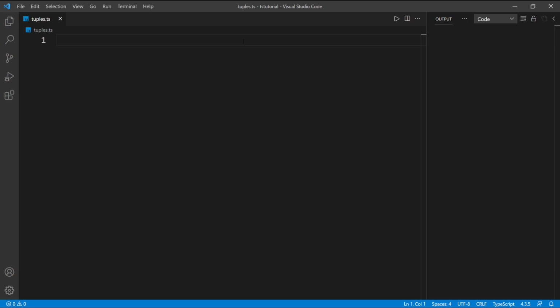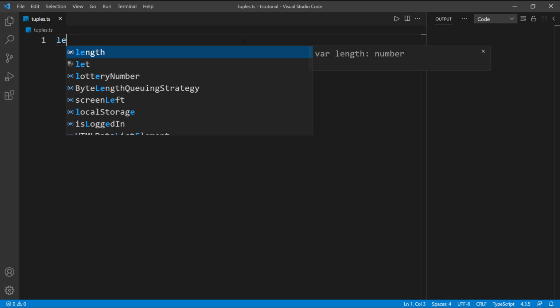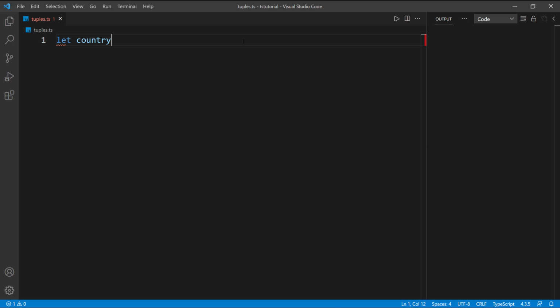Now I want to take a look at tuples. So tuples, they're like arrays, but the only difference is they're a fixed size array. So you have an array and it can only accept a certain amount of elements. So for example, I can say I'm going to define country, right? So I'm going to say country, and then I'm going to say this is going to be a tuple.